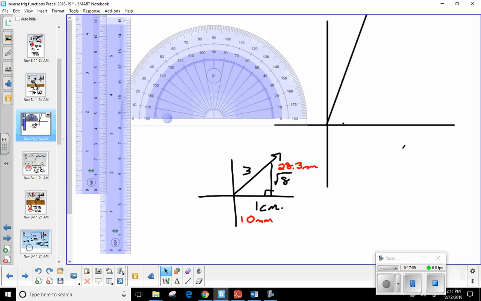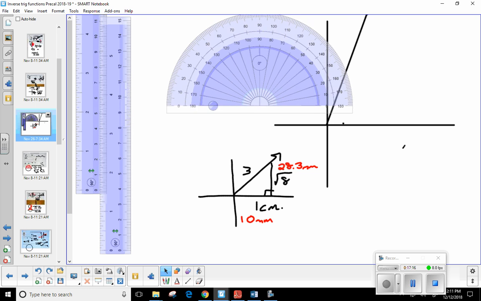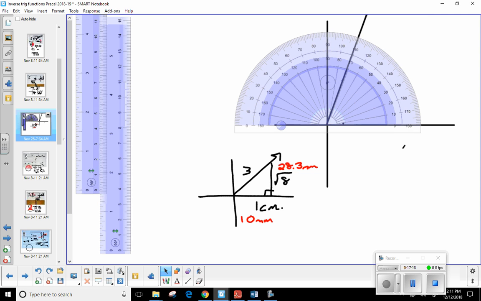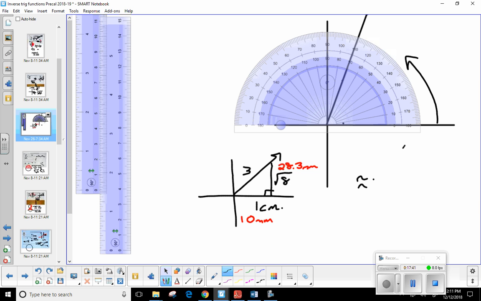There you go. This right here, now mine has crosshairs that I'm going to line up with the origin. Some of yours may have an open circle, something like that. But I'm going to place it right on top here. And let's see, I'm going to use my inside track. Okay, so rotating from here over, how far do you think we went? Okay, I heard a few people say 70. Would you guys agree? Okay, so let's say about 70 degrees.